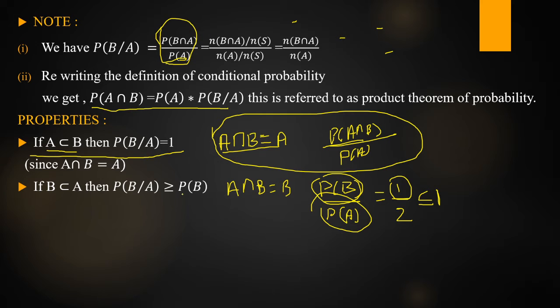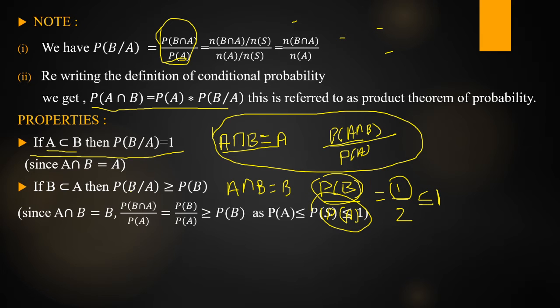What is the reason? See here, reason clearly. Since A intersection B is equal to B, therefore P of A intersection B by P of A is P of B by P of A. So P of B by P of A is greater than or equal to P of B. Ma'am, how can probability be greater than 1?